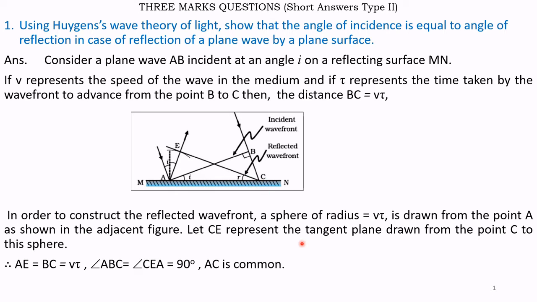Therefore, the triangles EAC and BAC are congruent. That is, angle i is equal to angle r. Hence, it is proved that the angle of incidence is equal to angle of reflection in case of reflection of a plane wave by a plane surface using Huygens wave theory of light.